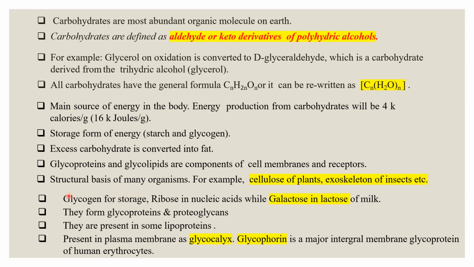They are abundantly stored in various body organs. Then ribose is in the nucleic acids, while galactose is in the lactose of milk. They form glycoproteins and proteoglycans with protein, and they are present in some lipoproteins, which are complex association molecules of lipids and protein. It is also present in the plasma membrane as glycocalyx, and glycophorin is a major integral membrane glycoprotein of the human erythrocytes.